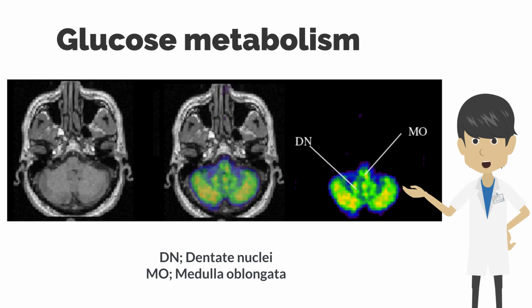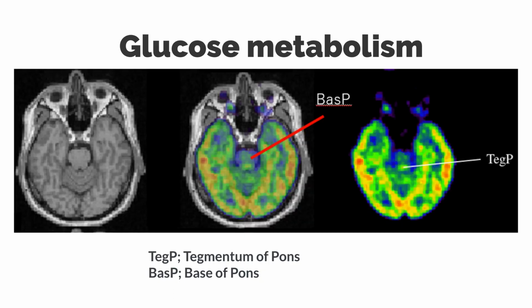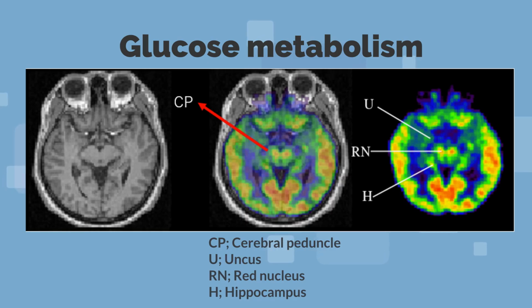PET provides more detailed assessment of metabolic distribution than SPECT because of its higher spatial resolution. The dentate nucleus of the cerebellum has high metabolism. Pons level. The ventral part of the pons has more white matter and the dorsal part has more nerve nuclei, indicating higher metabolism on the dorsal part of the pons. Midbrain level. The cerebral peduncle shows low metabolism due to white matter. The red nucleus shows high metabolism.